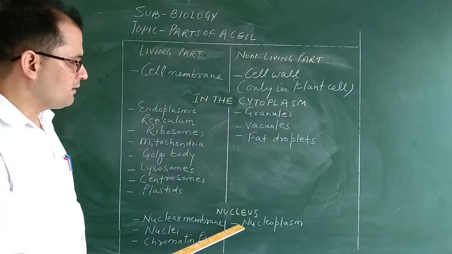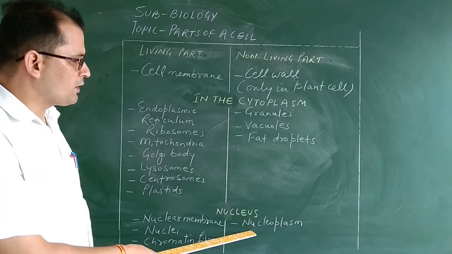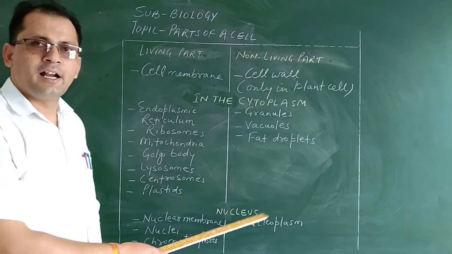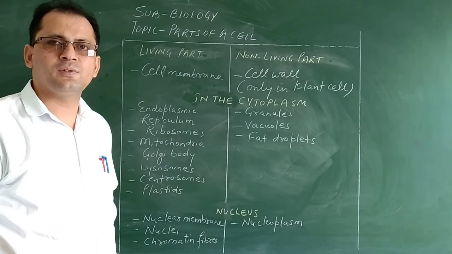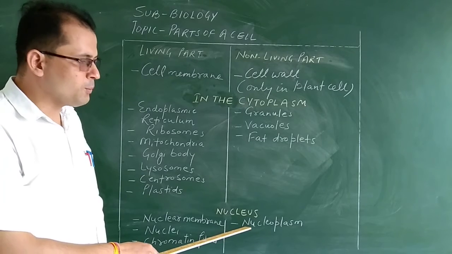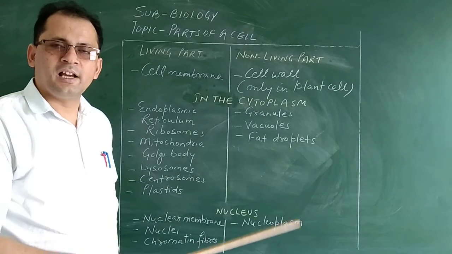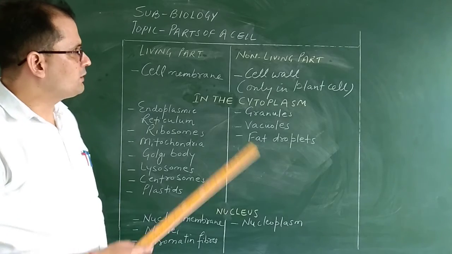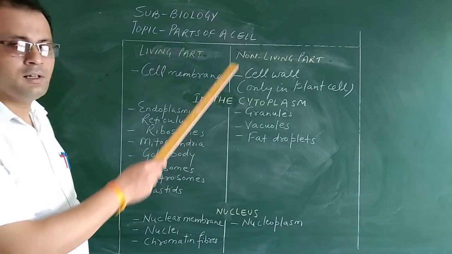Then when we talk about the non-living part of the nucleus, it is the nucleoplasm. Like cytoplasm is a jelly-like substance which is present in the cell, in the same way nucleoplasm is the jelly-like or liquid part of the nucleus. So all these are the parts of a cell.